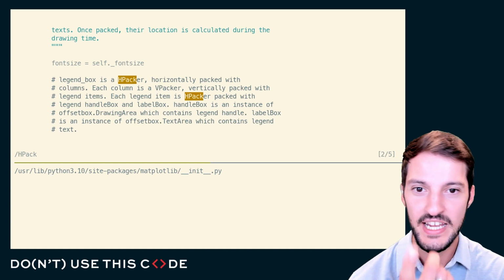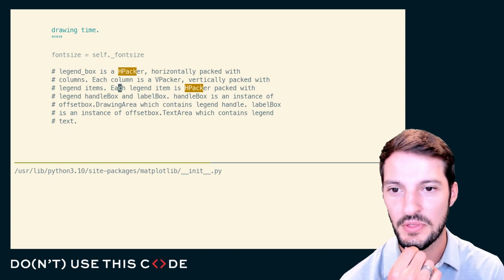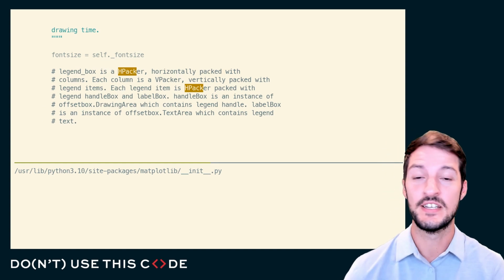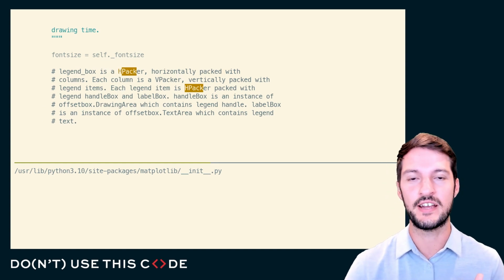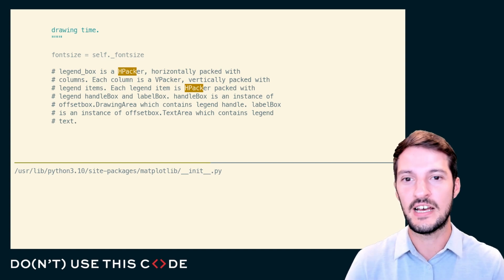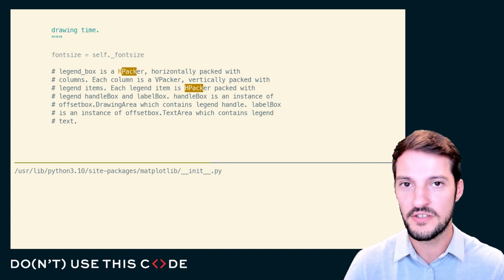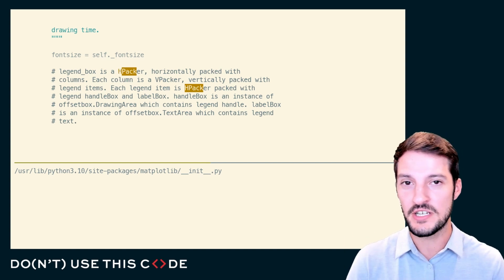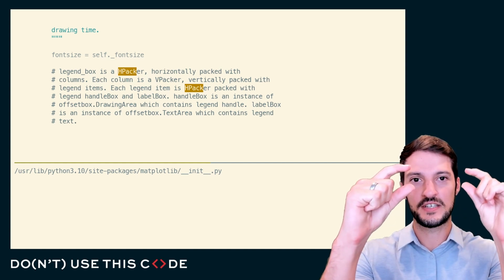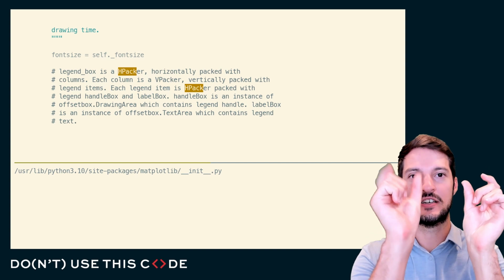A legend box is an hpacker, horizontally packed with columns. Each column is a vpacker, vertically packed with legend items. Okay, so it looks like the hpacker and vpacker are just organizational components, and they can have one or more children that they oversee, and I can reason about this legend layout now. It's a vertical packer that has horizontal packers that have two components, a text area and a draw area.